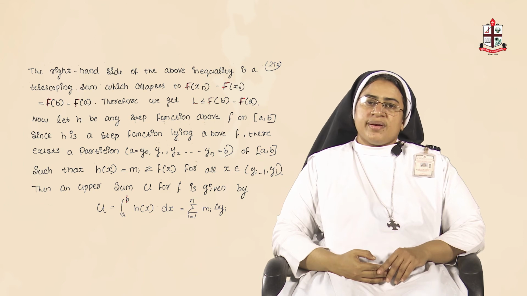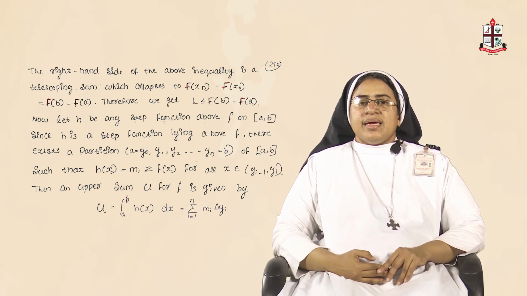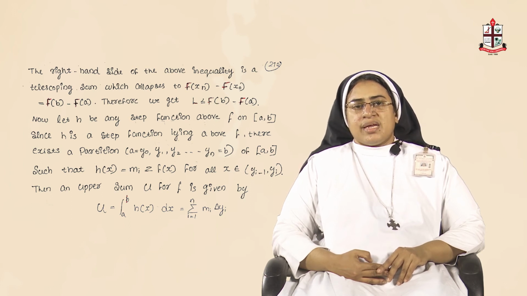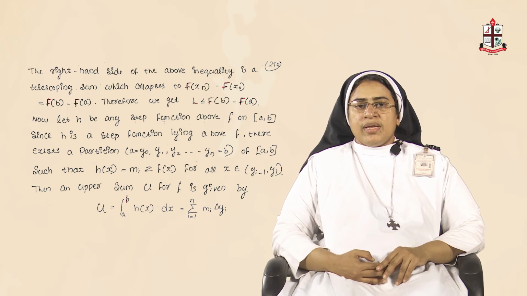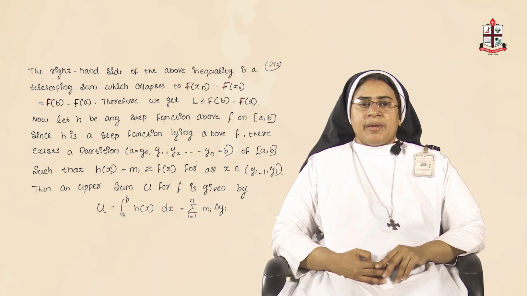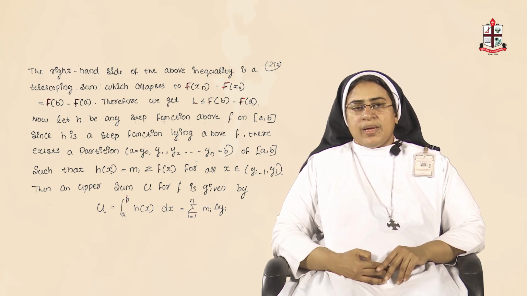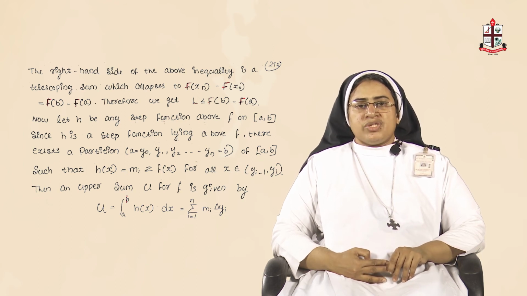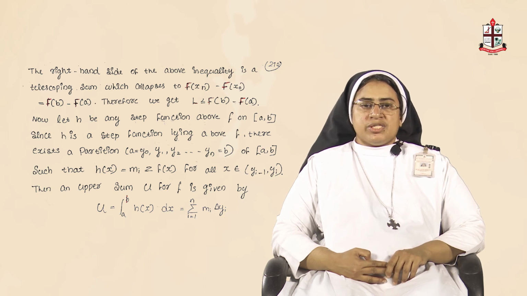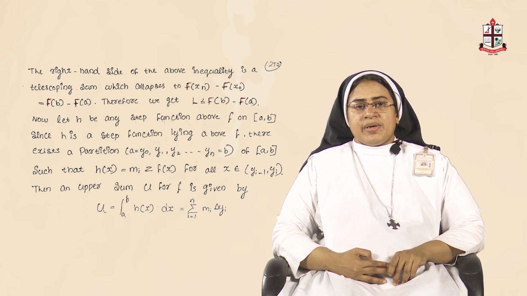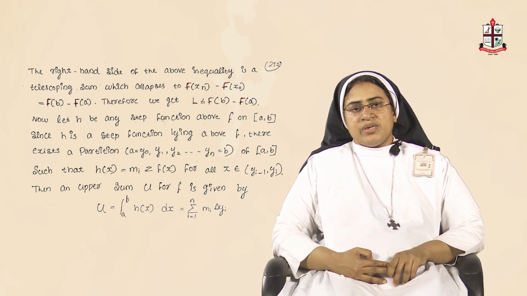So, if you take the step function h, in the usual case h is a step function which is lying above f. In a similar case, there is another set of partition points a equals y_0, y_1, etc., y_n equal to b of the closed interval [a, b]. Then h of x is equal to m_i, which is greater than or equal to f of x for all x belonging to the interval (y_{i-1}, y_i). Now, the upper sum denoted by capital U for f is given by capital U equal to integral a to b h of x dx, that is equal to sigma i equals 1 to n small m_i delta y_i.